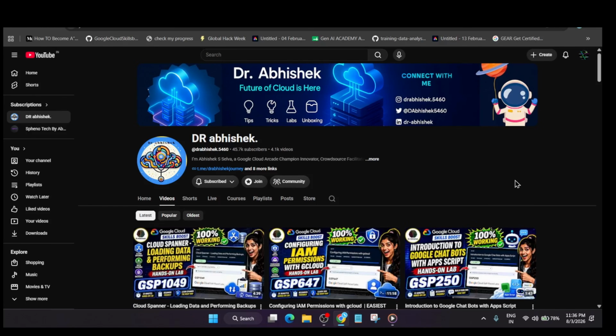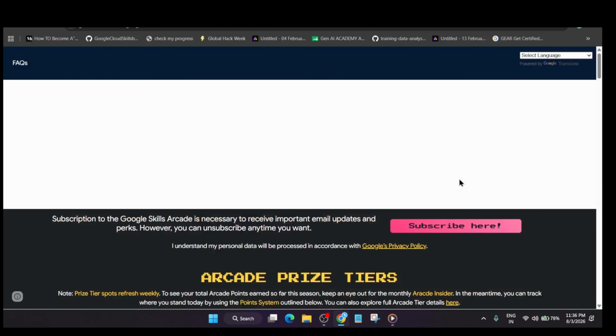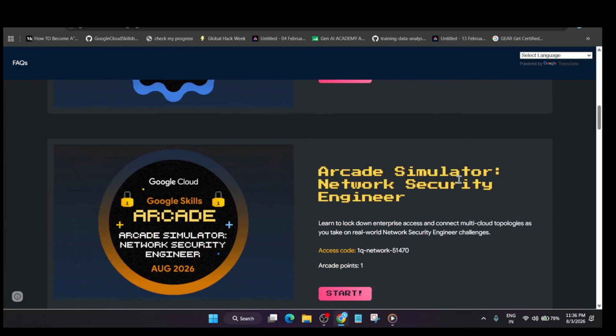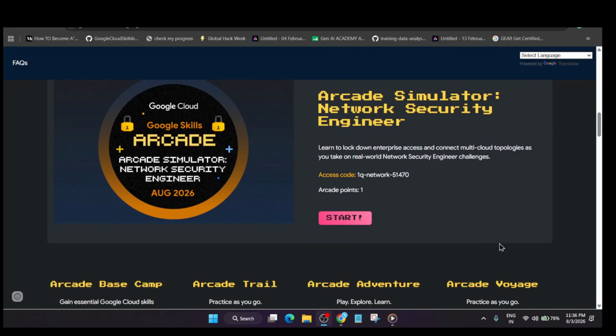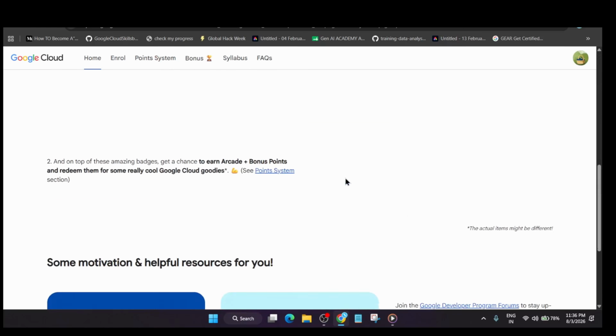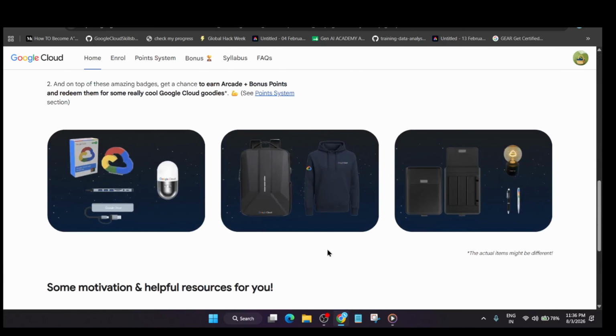As of now, the Arcade program is also live, which is just like the GenAI Academy APAC edition. We'll be getting some cool swags just by completing different kinds of labs. Let me show you. So this is the Arcade program. Here you can see different kinds of badges are there. Once you complete these badges, you get some Arcade points, which you can use for redeeming the swags, the Google Cloud swags like this. Let me show you sample swags also, because it will become easier for you to understand. So here you can see, you'll be getting some cool swags, and that too completely free of cost. So you can apply for this opportunity also.